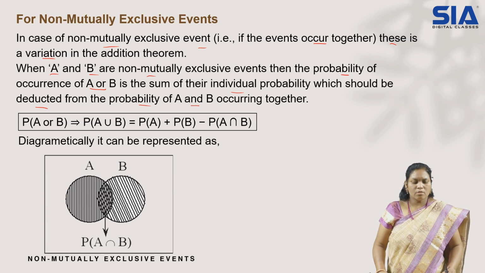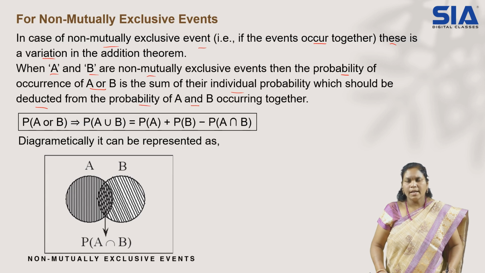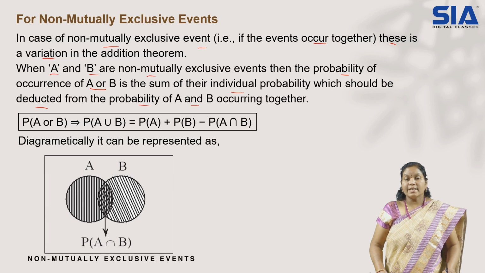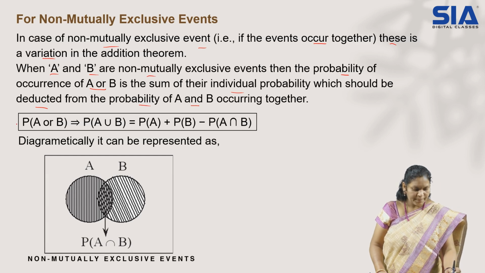So whenever non-mutual cases are there, at a time two results you may get. In such situations, whenever both together are possible, that intersection you have to remove from all the possibilities.